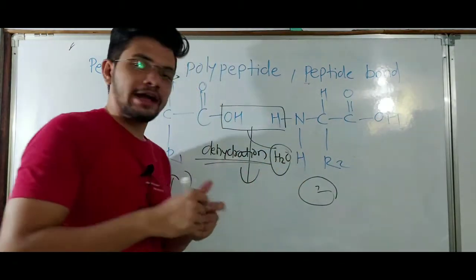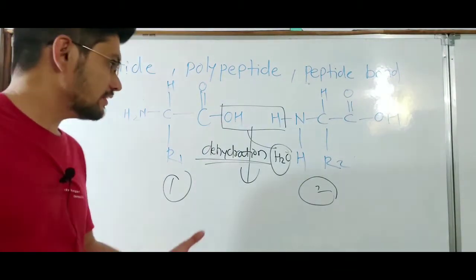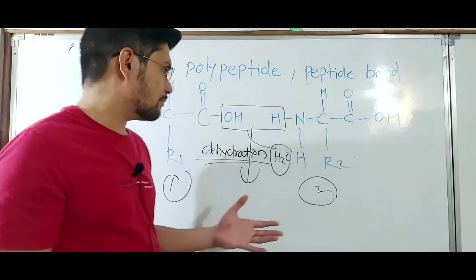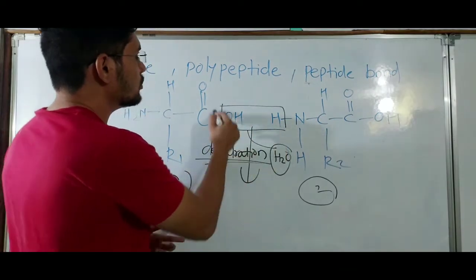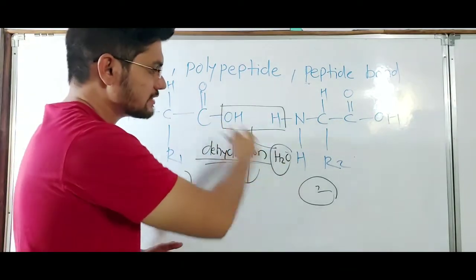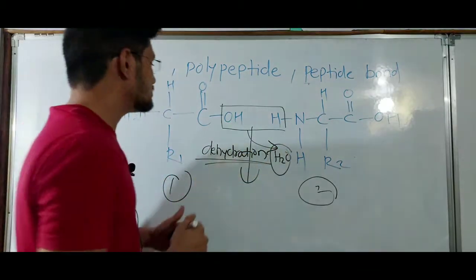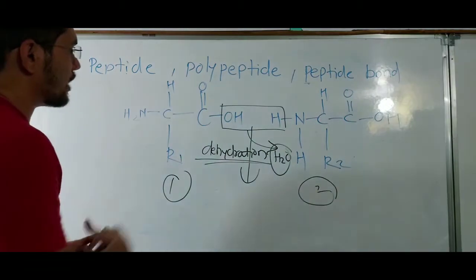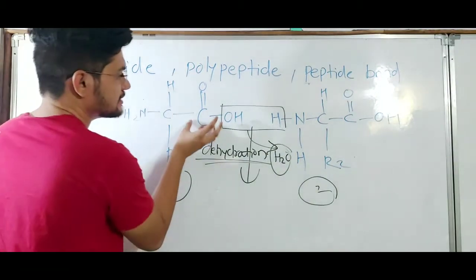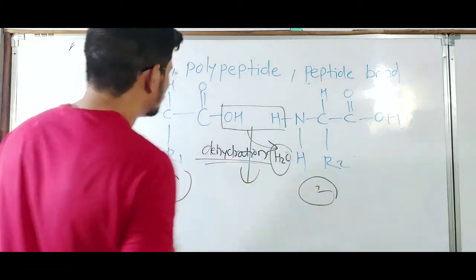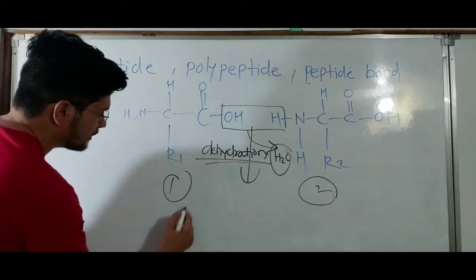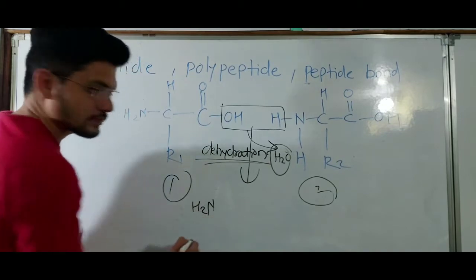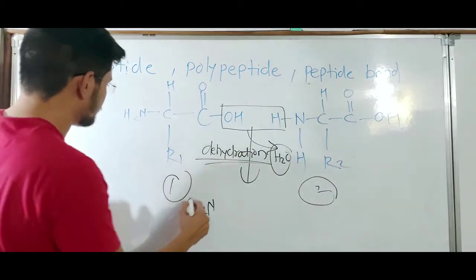Whenever there is dehydration, an H2O molecule is removed from the compound. This process is known as the dehydration process, and these two amino acids get linked: this carbon links to this nitrogen, and we get the dipeptide like this.